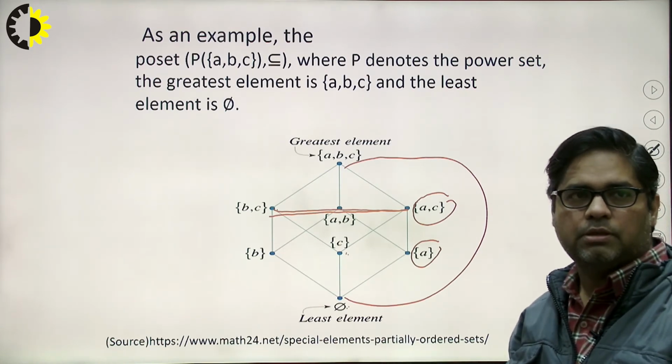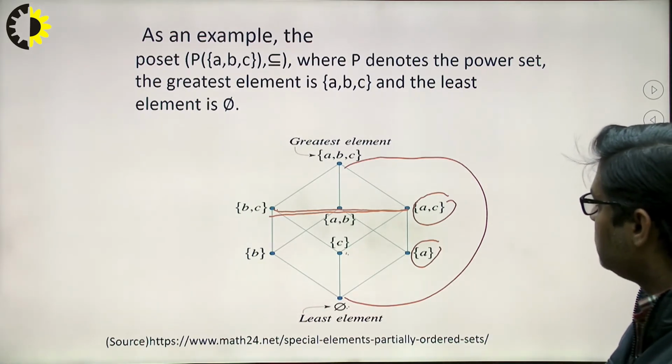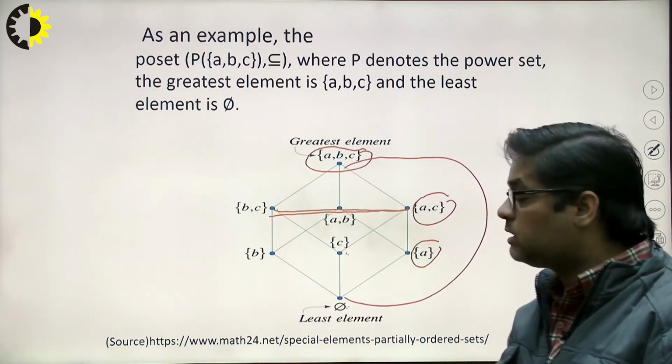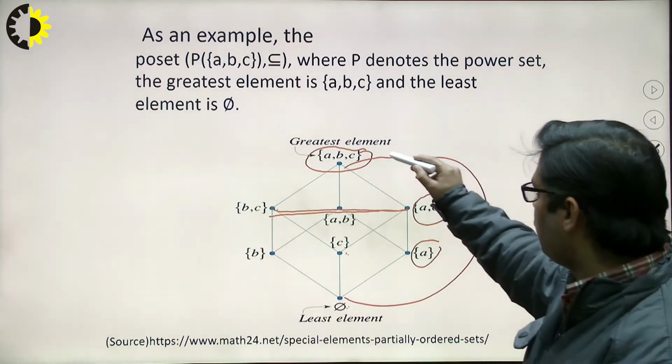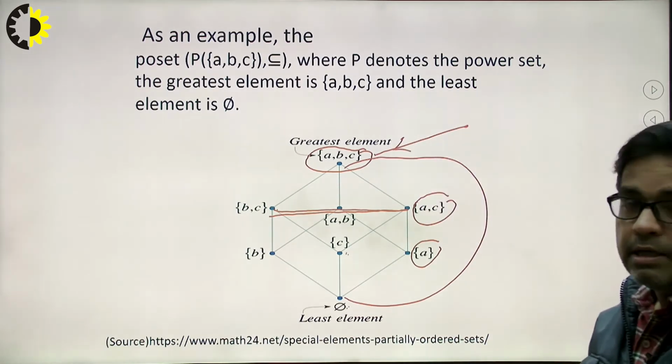So now I am going to discuss the greatest element in this particular Hasse diagram. Here I can say that ABC is the greatest because it is the largest among all. So I am absolutely sure, I can say definitely about this element that it is larger than all.